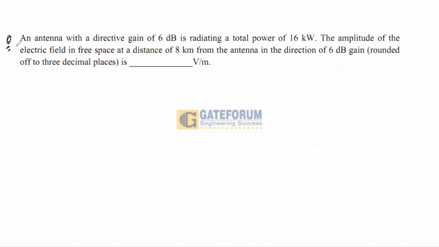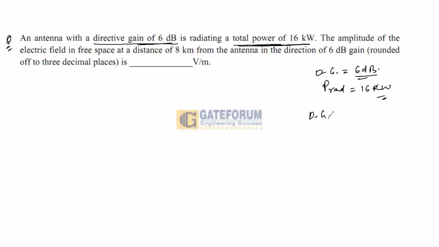The question is: an antenna with a directive gain of 6 dB is radiating a total power of 16 kilowatts. So the radiated power is 16 kilowatts.